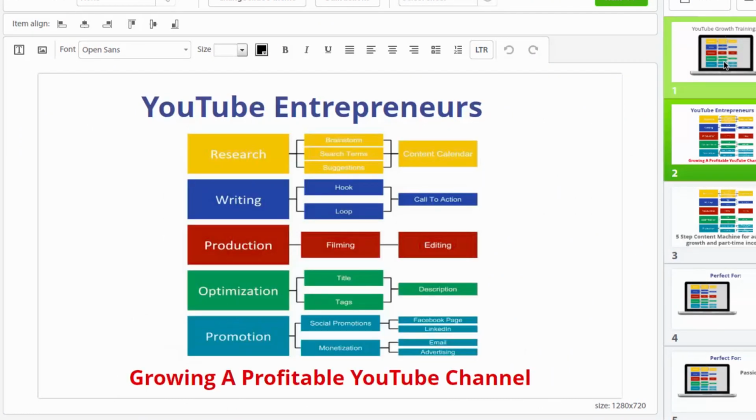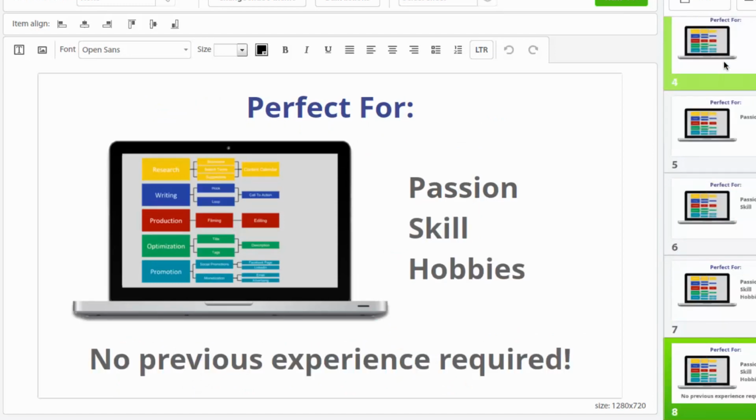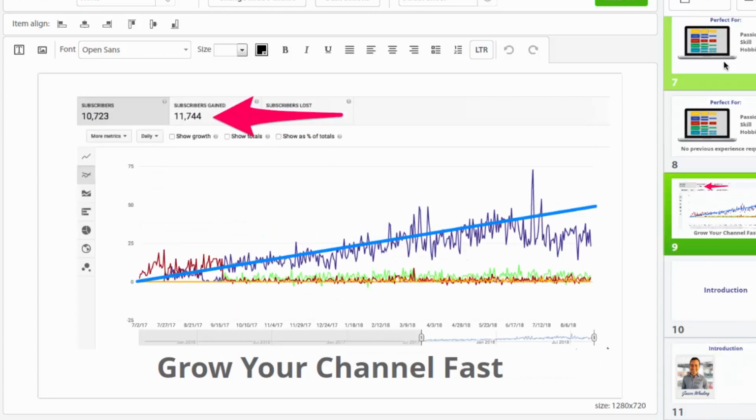So you can see this is where it opens up. We're just going for a basic overview of who this is for, no experience required. And then you can kind of see in the introduction, I give a quick screenshot. So images are great.